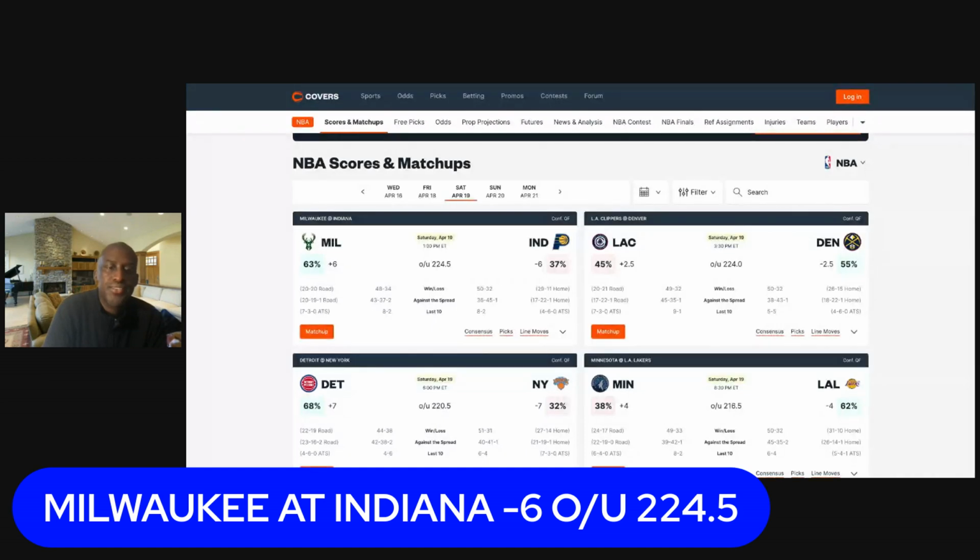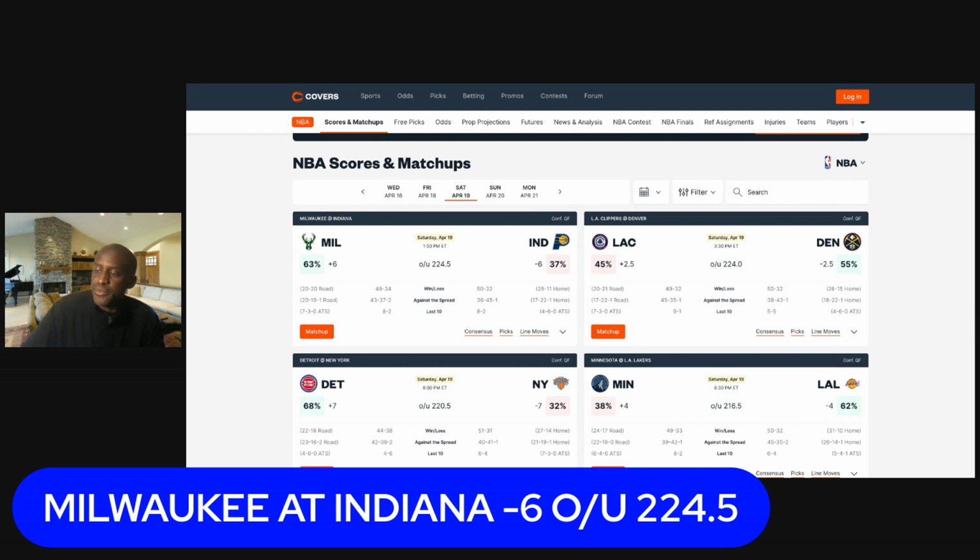This one here is -6 Indiana. Let me pull this up on the screen. So -6 Indiana is the spread. The over-under is 224.5. The total opened at 225.5. Now, like you see on the screen, the spread is up to 6, and the total is down to 224.5.